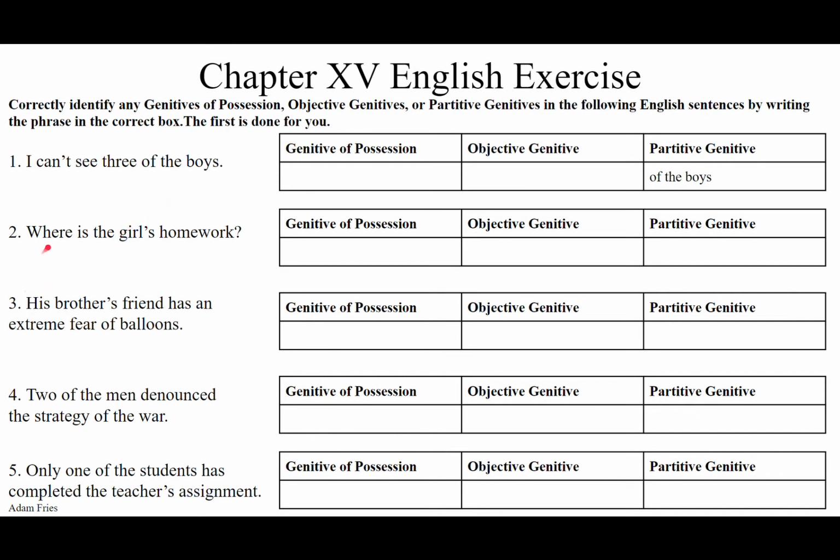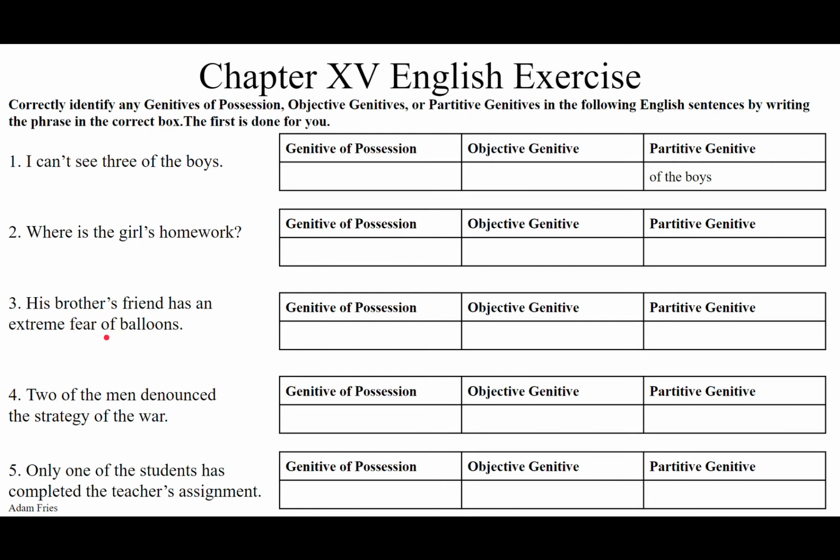2, secunda. Where is the girls' homework? Where is it? Where is the girls, apostrophe S, girls' homework? The homework belonging to the girl, the homework of the girl, the girl owns the homework. It's not the homework towards the girl. It's genitive of possession. So we write girls with an apostrophe S.